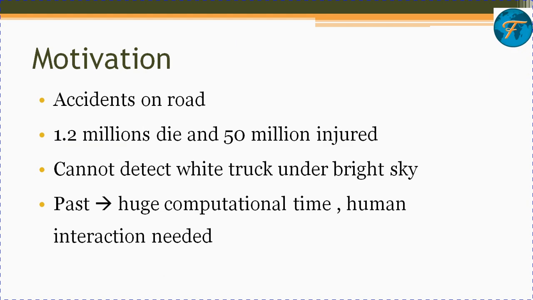Next, why we are going to go ahead with the driverless car and training that on a driverless automobile. First is because of road accidents. It's been estimated that 1.2 million people die every year in road accidents, and over 50 million are injured. This is a very shameful thing when it comes to transportation upon roads. So that is one reason we are going ahead with training of autonomous automobiles.